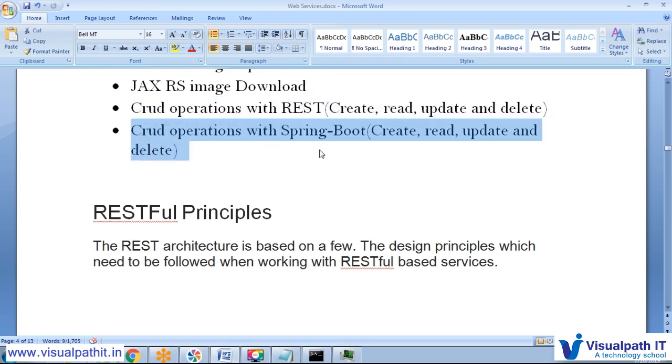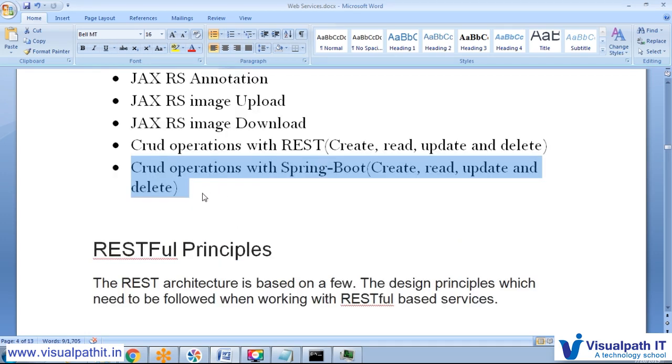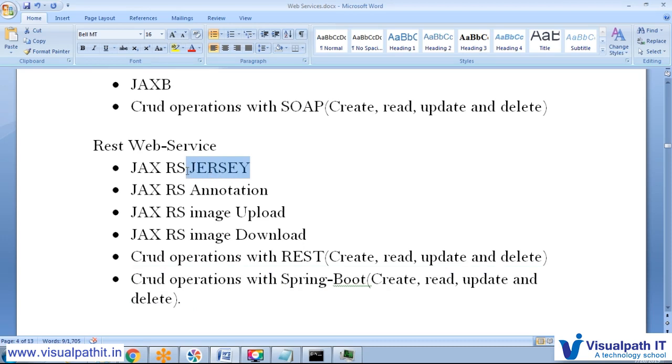When REST came it was very popular, but right now most applications are moving towards Spring Boot with microservices. So this is the next technology. Like first RMI came and it was quite popular. After that EJB, when RMI struggled a little bit, EJB became very famous. Then web services came, and Jersey web services became very famous. After that, Spring Boot is very famous right now.